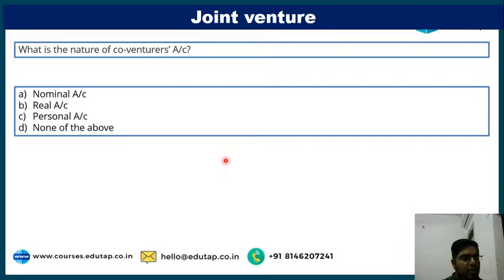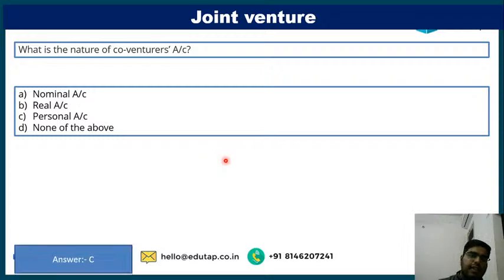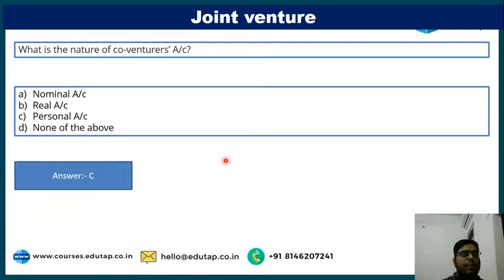Some are going with C, some are going with B. Okay, I guess everyone has gone with C. The correct answer is C. Co-venture account is a personal account, because any transaction with a co-venturer will be recorded as per the personal account rule: debit the receiver, credit the giver. So the answer is C, personal account.